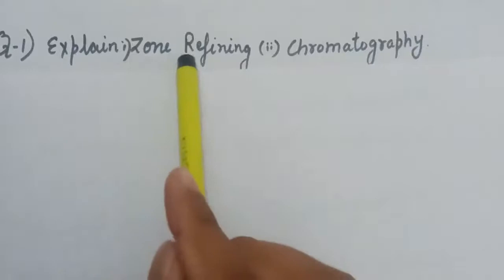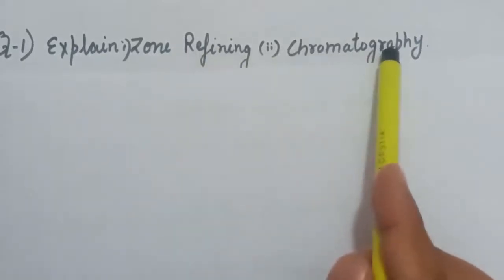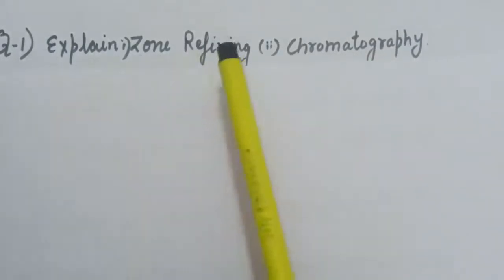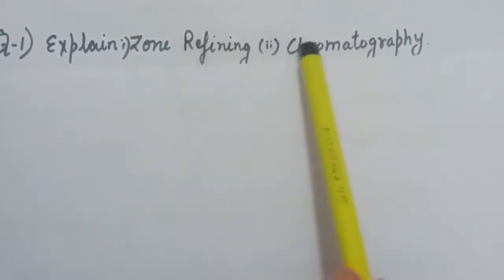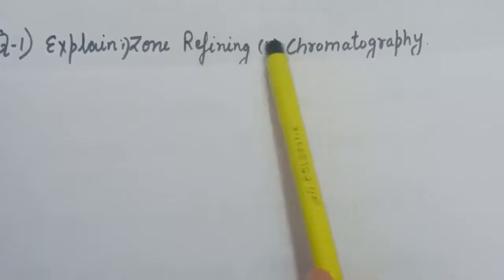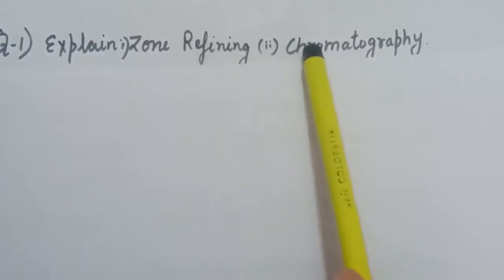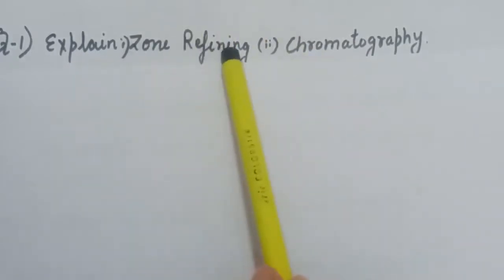First question is explain the zone refining and chromatography. And the answer for this question is: zone refining and chromatography both are refining methods which we use for the purification of crude metal. Now first is zone refining.